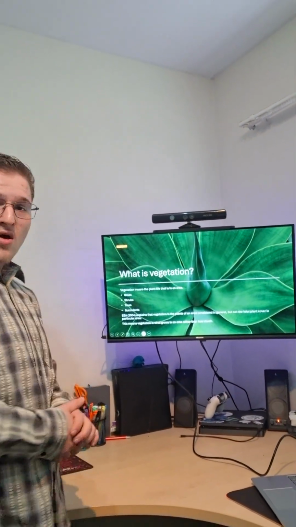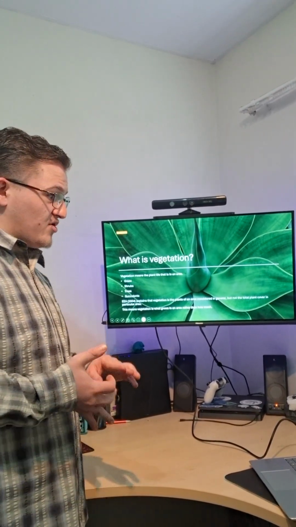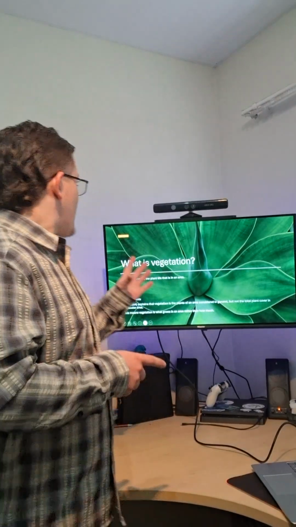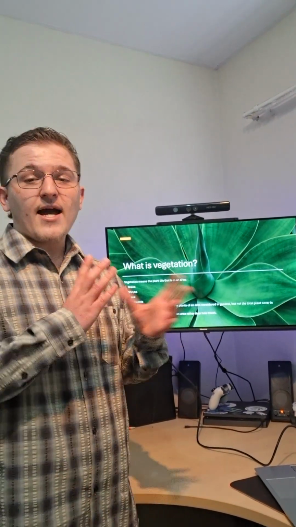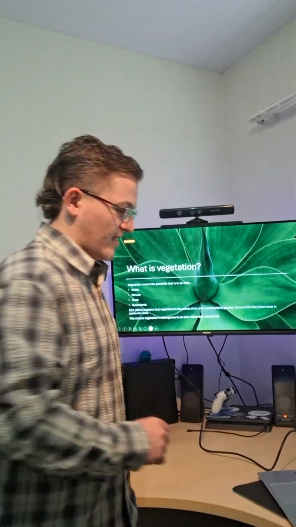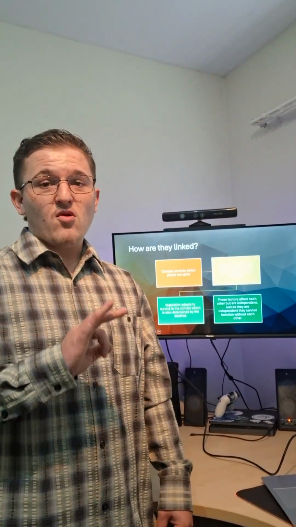Right, what is vegetation? Vegetation means the plant life in the area. This can include grass, shrubs, trees, succulents. It is important to note that vegetation is the types of plants that grow there instead of the amount of plants that grow there.